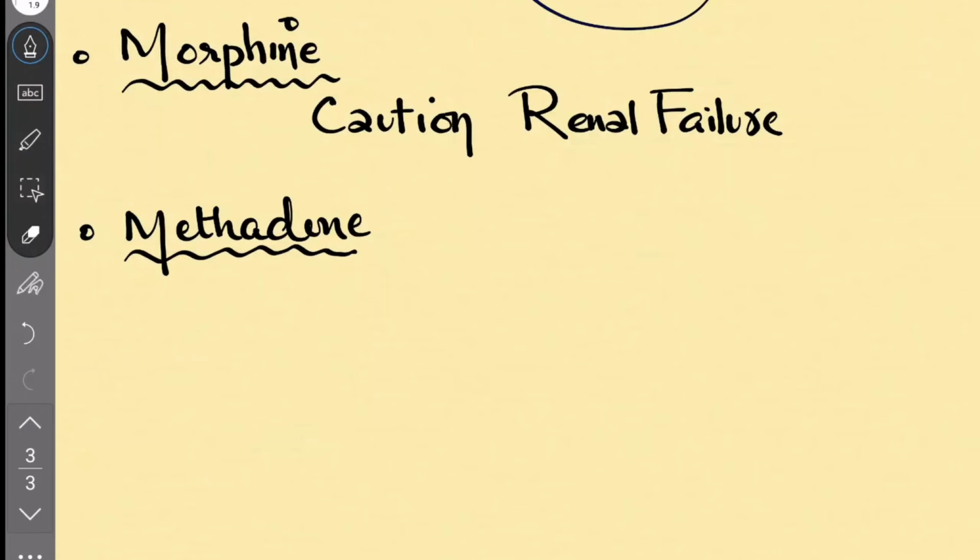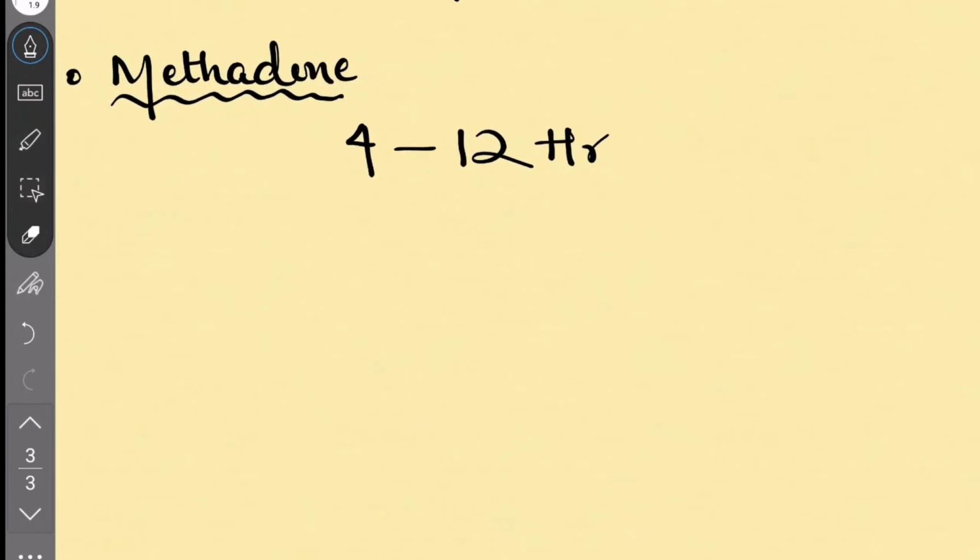What is the half-life? We know there is a 4 to 12 hour duration of action for methadone. Next, you see that despite its long elimination half-life, its analgesic duration of action is much shorter.